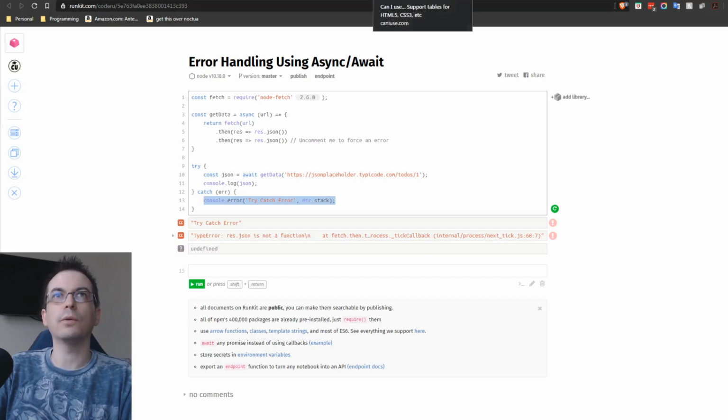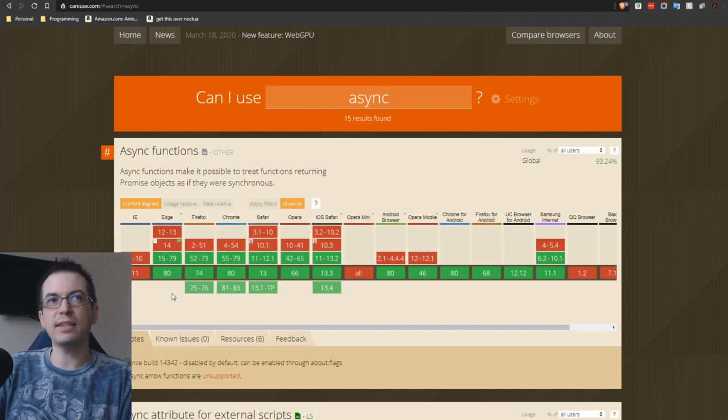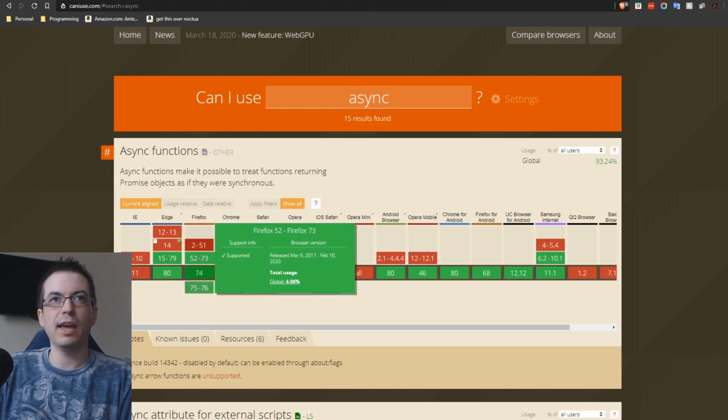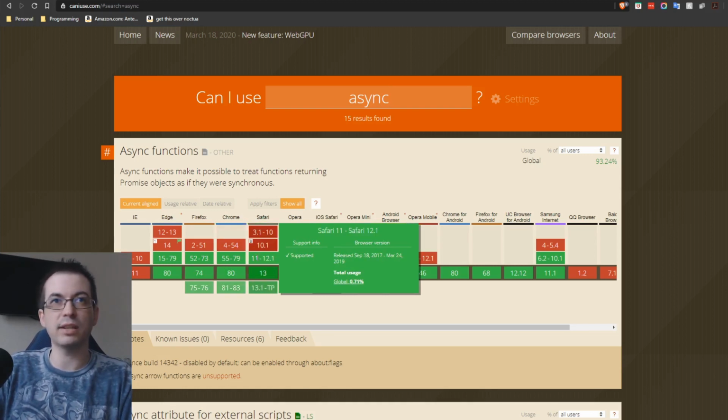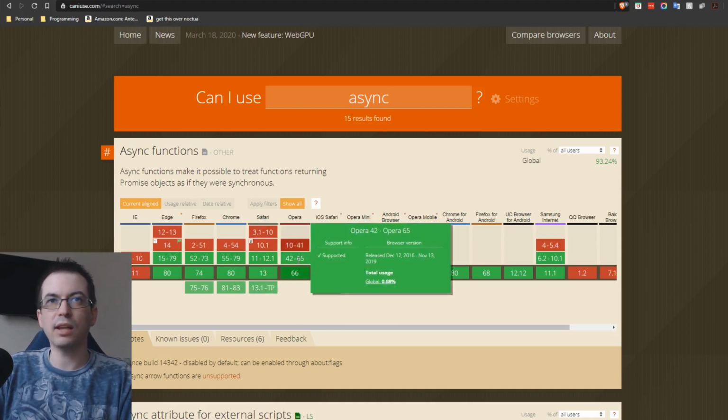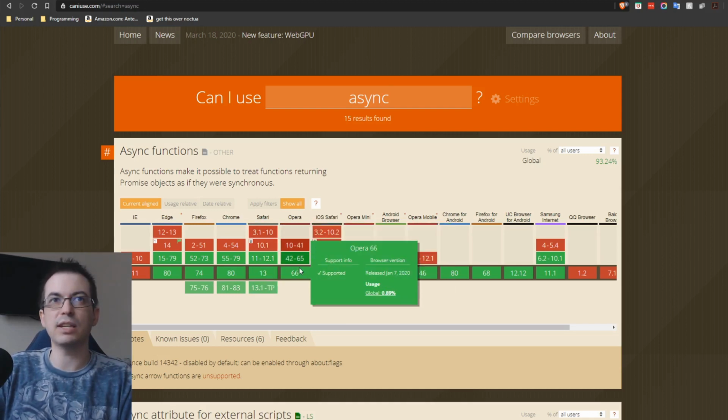So let's take a look a little bit at async await. Async await is somewhat of a newer technology, a newer standard. It was introduced in 2017, as opposed to promises, which were in 2014. Chrome actually added it in late 2016, but most of the other browsers supported it in the 2016, 2017 timeframe.